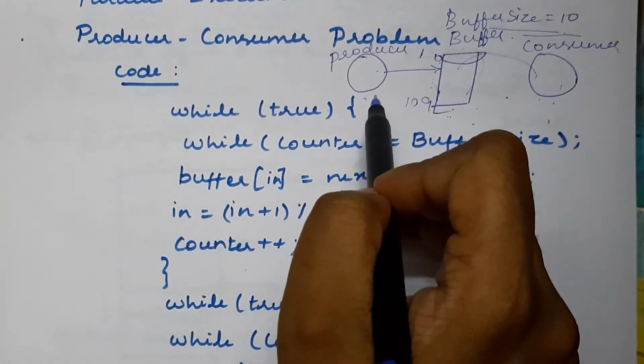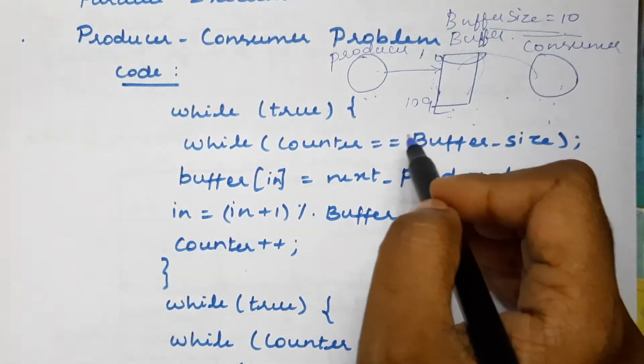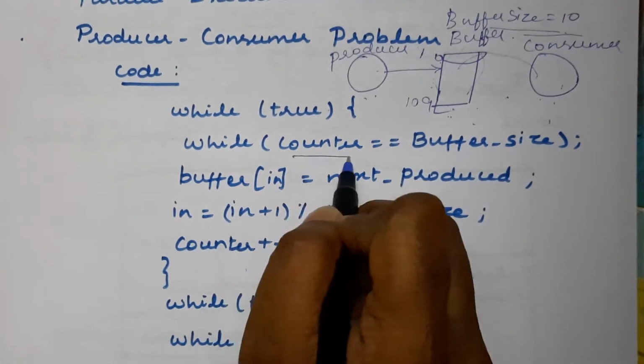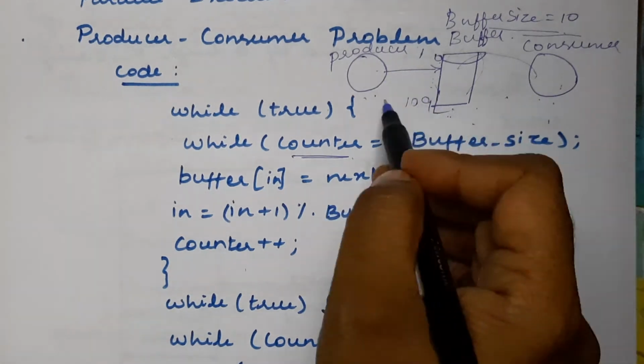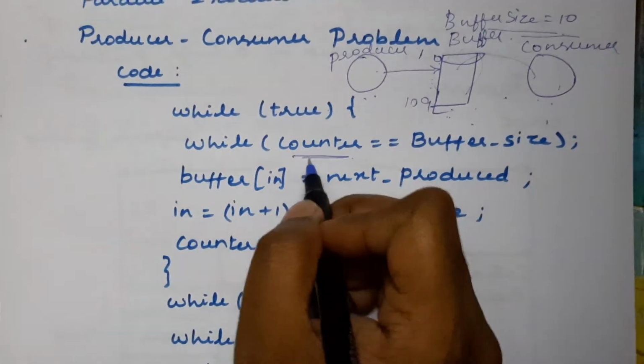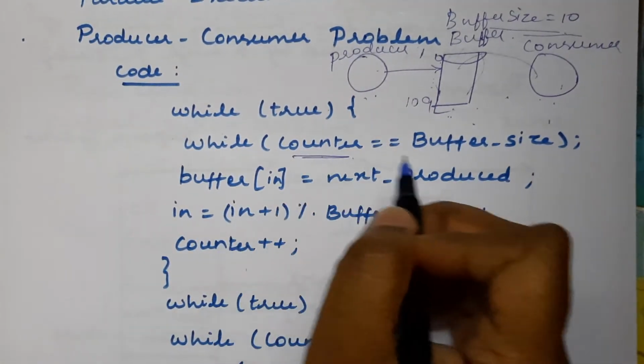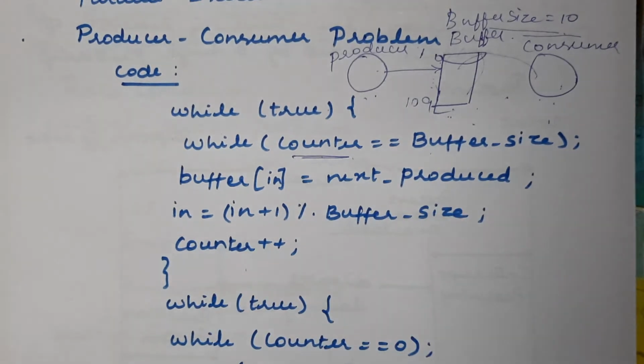First, in the producer process, we have one variable called counter, which is the commonly accessed variable by these two processes. We are checking whether counter is equal to buffer size.